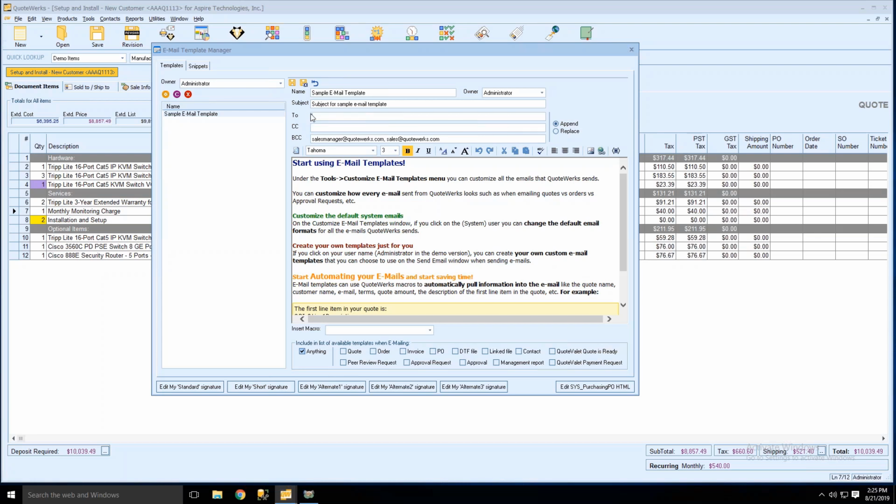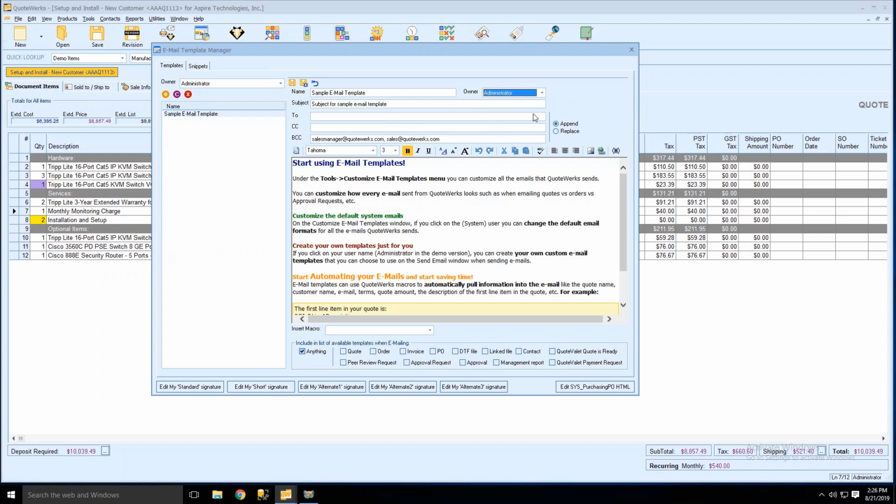That'll make it really easy to create as many email templates as you want, customize them any way you want, and then you can even customize who they're created for, essentially. So that brings me to my next point, where if you click on the drop-down, you can assign an email template to another user. So you can assign them to the owner. This is going to be based on a user's security setting. So if a user has access to another user's documents, for instance, I'm the administrator, so I have access to everybody's documents. But if Brandon didn't have access to Jennifer's emails or documents, I wouldn't be able to see her templates. But if I can, I'm going to show you how to use those.